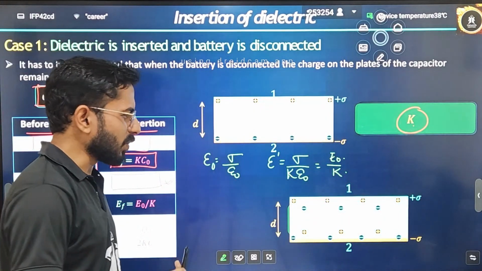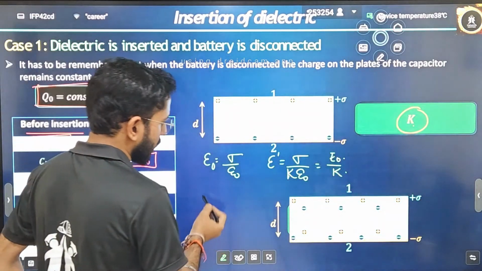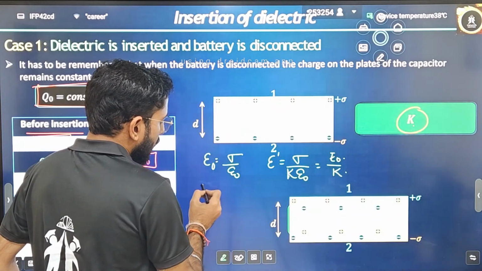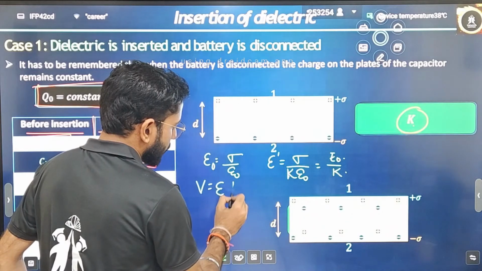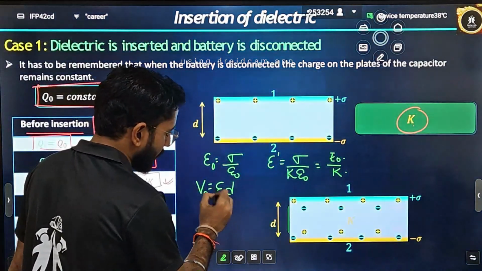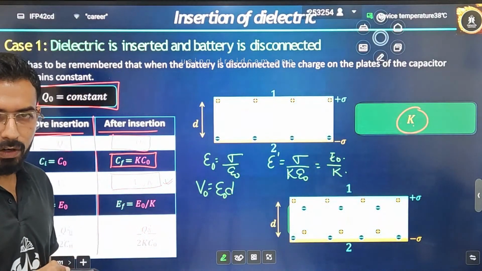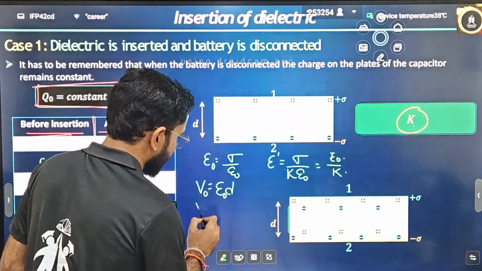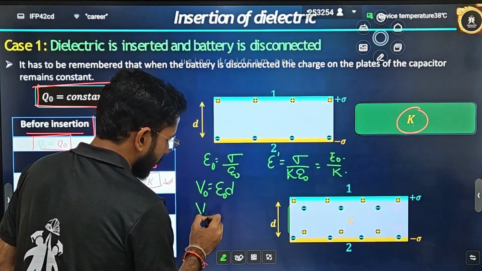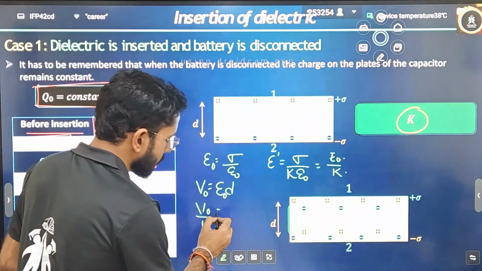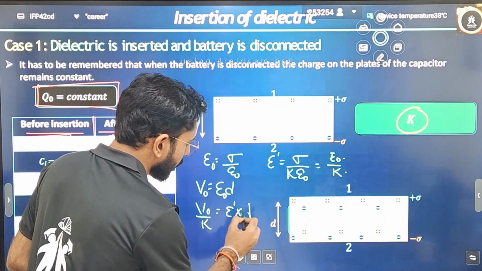Now there is one more way to understand this. What is the second way? V is equal to E into D. Initially, before inserting, I will write V naught is equal to E naught into D, the initial electric field into D. Finally, V becomes reduced by a factor of K. So V naught by K is equal to E dash into D.